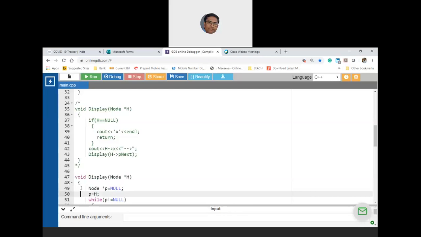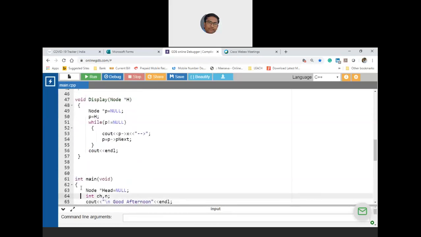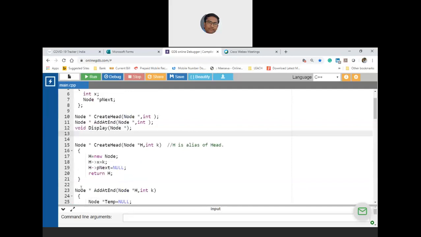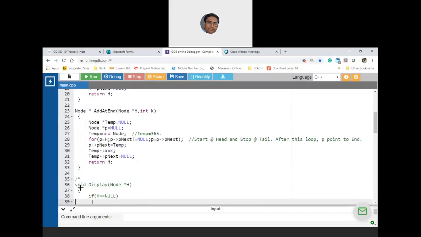So I am writing a node star returning function which will add a new head. Hope that is the function name. Add new head. So that is node star with a specific value. Now what I am going to do is just above main.